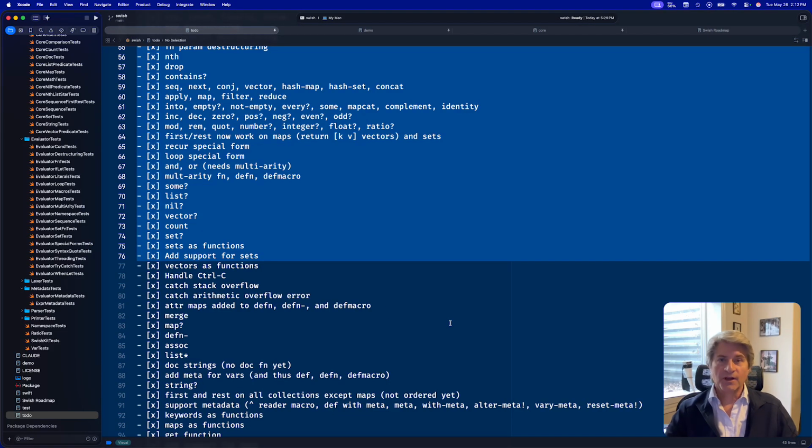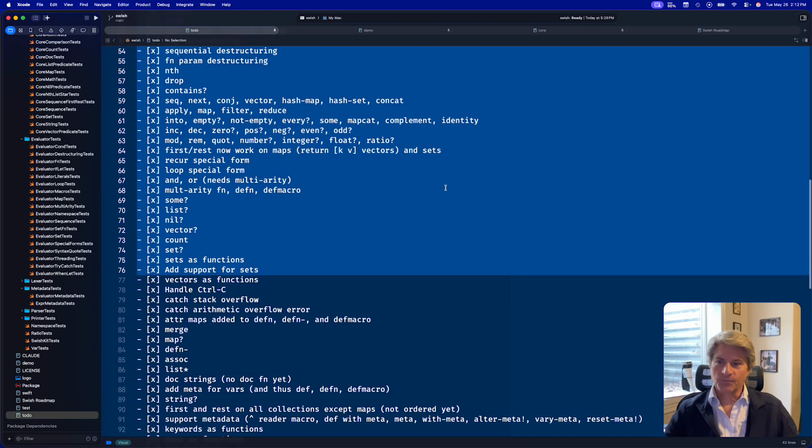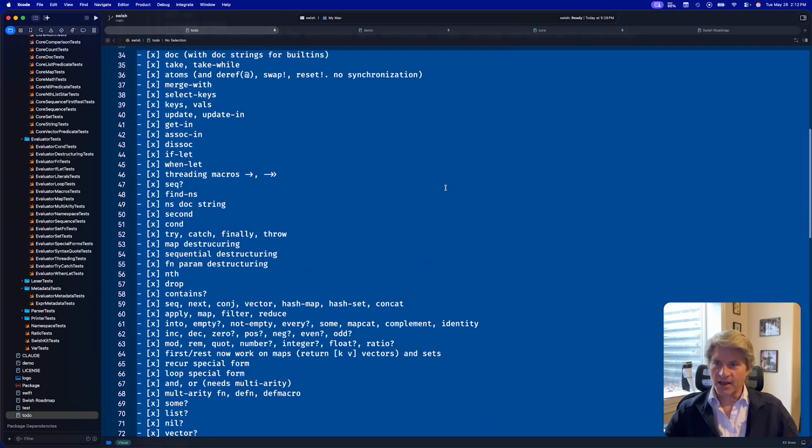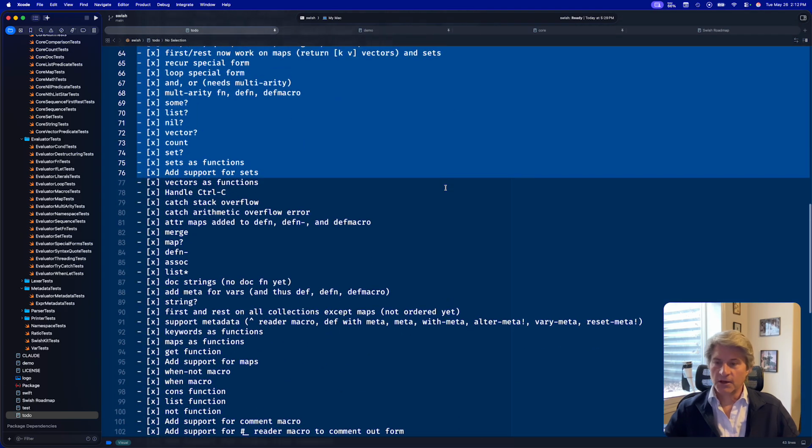All right, welcome to episode 21 of Writing Swish, a Lisp for Swift, written with Claude Code. Another productive week. All this functionality highlighted was accomplished, so let's go over that.